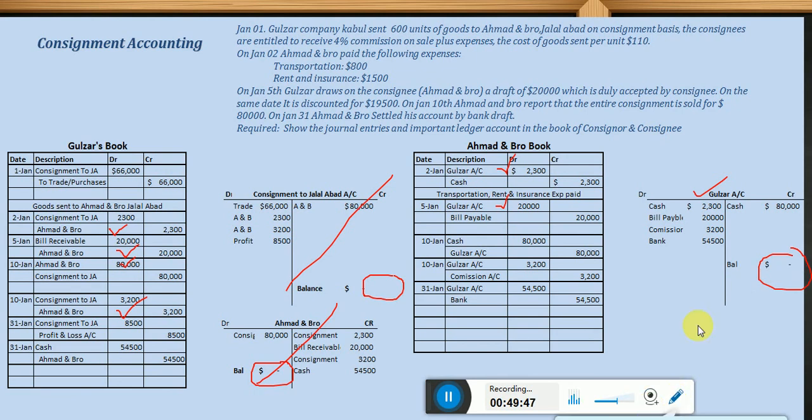Okay, so dear students, I hope you have learned all about consignment. What is consignment, how many parties we have, and what transactions should be recorded by the consignor, and how it is to be posted into their respective ledger accounts. And similarly, from the perspective of the consignee, you have also learned how he should record all transactions in his ledger accounts.